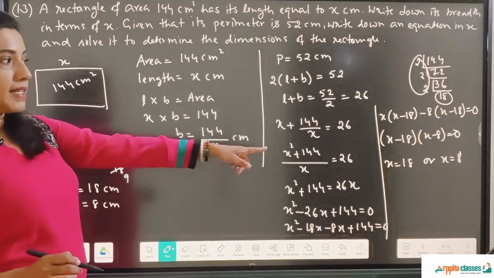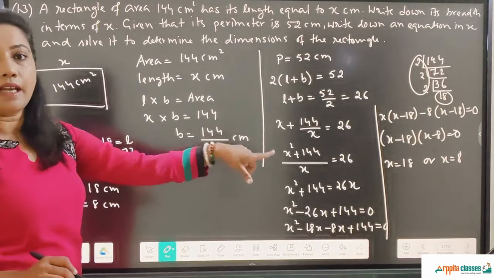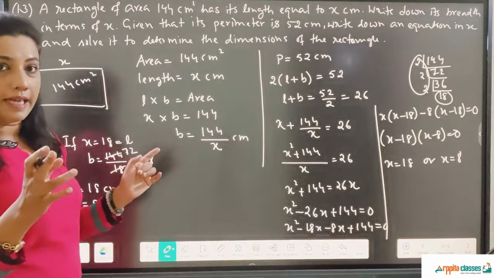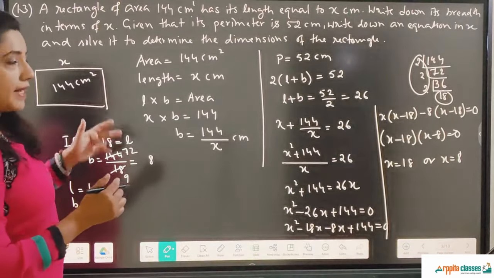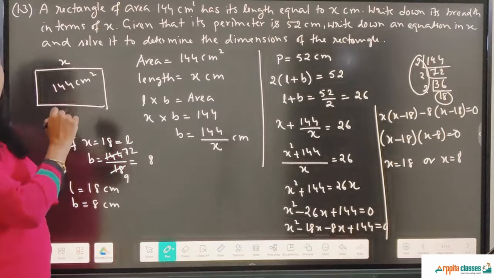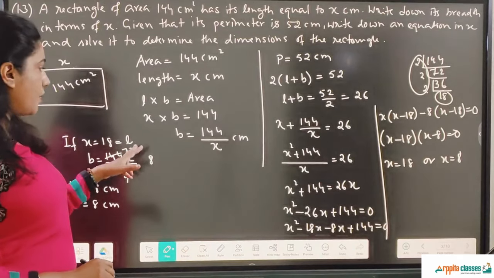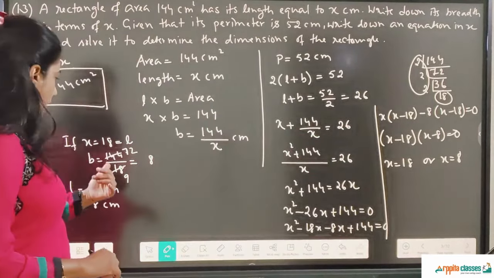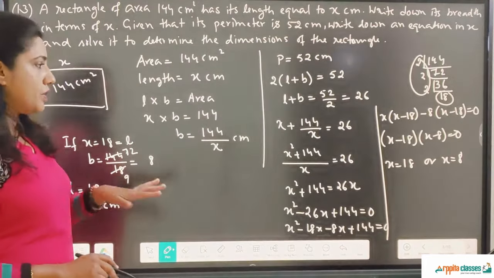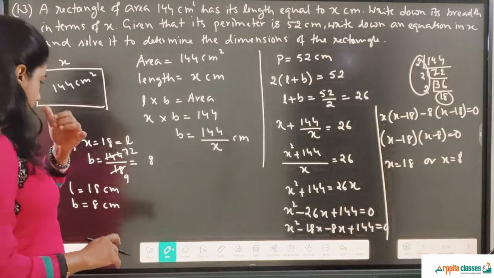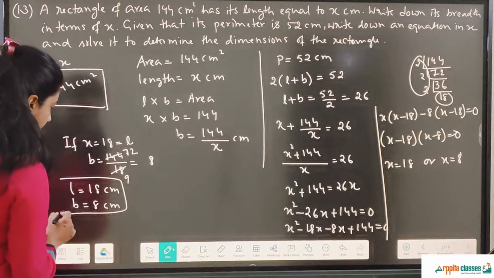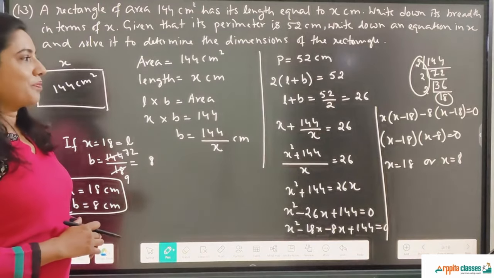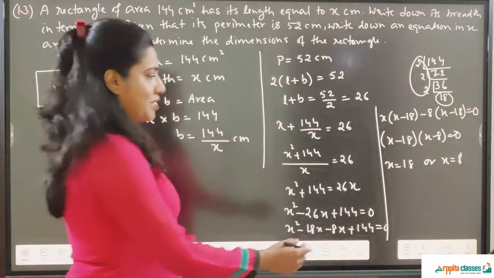But if I take x is equal to 8, that is the length is 8, then the breadth will come 18, which is more than the length, which is not possible. Normally the length is more because the rectangle looks like this, where we take this as the length, so length has to be more. So if I take x is equal to 8, that means the length is 8, in that case 144 upon 8 will give me 18, which is not possible. Breadth 18 is not possible. So these are the dimensions of the rectangle, that is length is equal to 18 centimeter and breadth is equal to 8 centimeter. Okay. Let's move on to the next question.